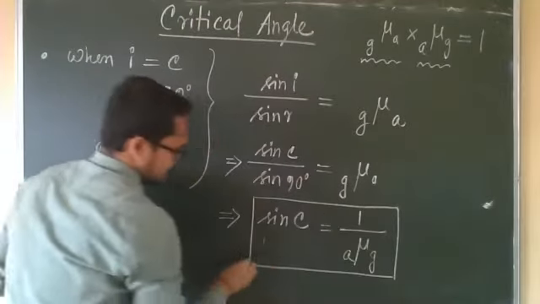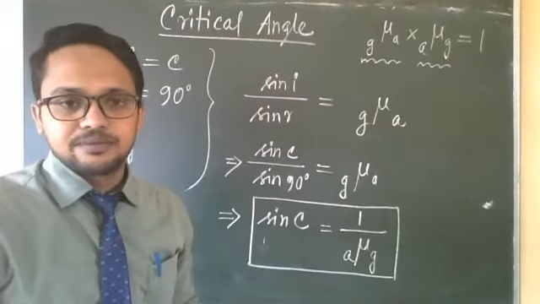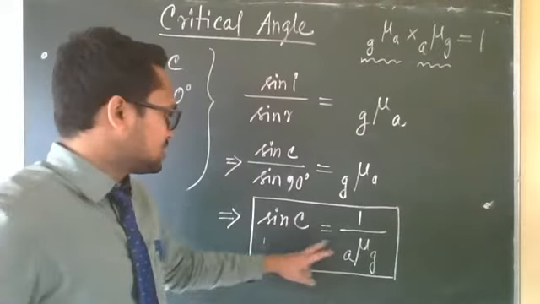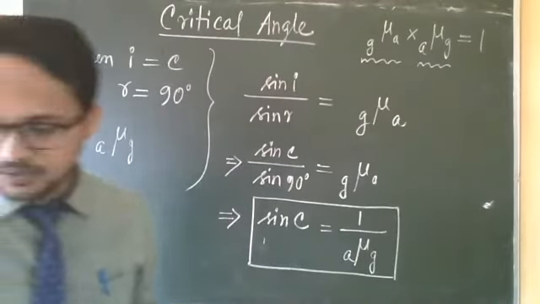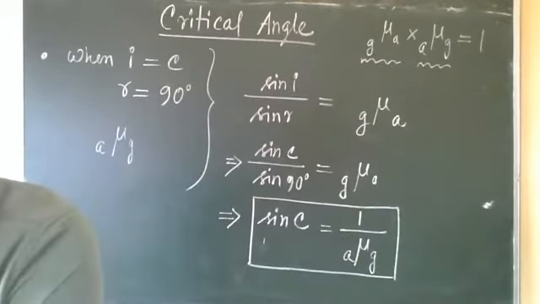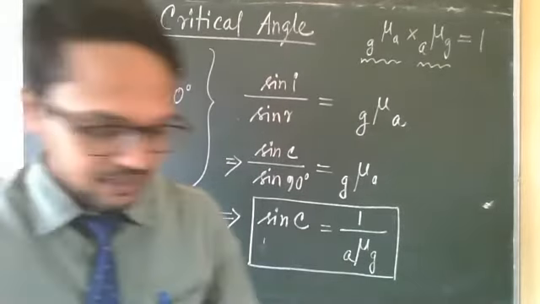In the board exam you will get this question: write the relation between critical angle and the refractive index of the denser medium. So sin C equals 1 by mu G with respect to air. Now keep in mind two values, for water and for glass.